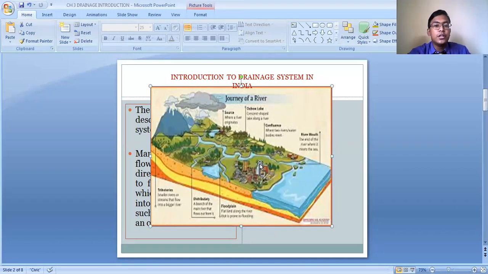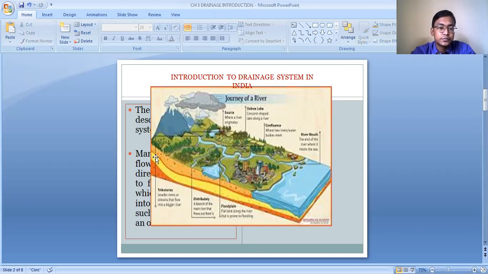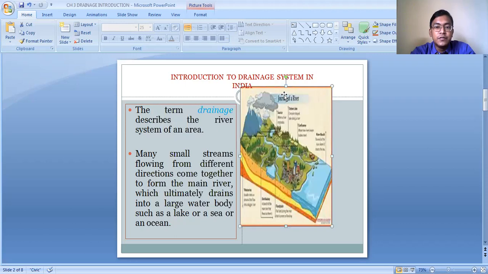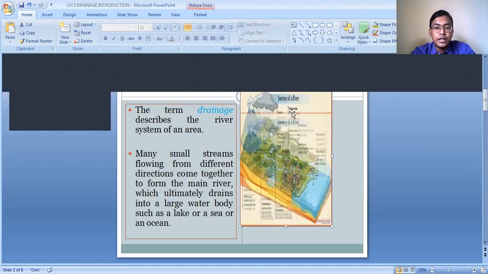Here you can notice that this important river along with the tributaries is supplying water to this entire area, isn't it? So this entire area is known as the drainage basin of this particular river actually. We will be discussing in detail the drainage basin and the term water divide. Just wait. So basically, drainage refers to the river system of a particular geographical area.